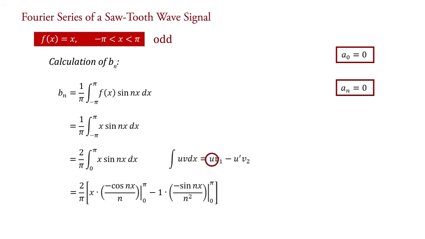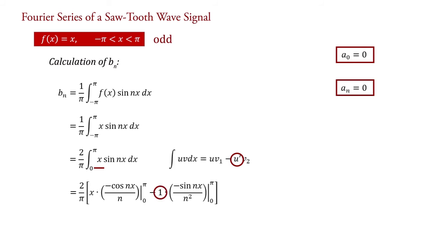Here u, that is x, so here we put x. v1, that is the integration of sin nx, so here we put -cos nx/n. Minus u', that is the differentiation of x, which is 1.